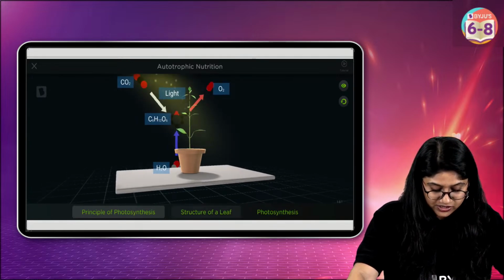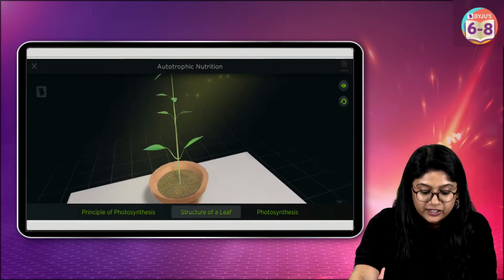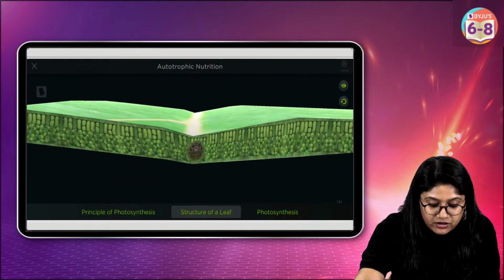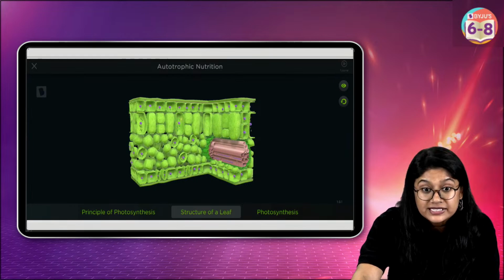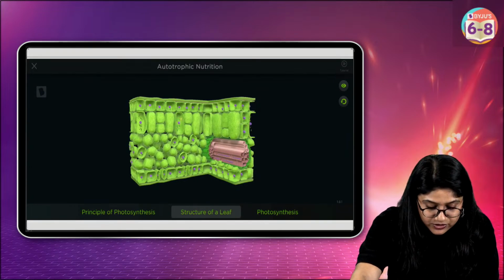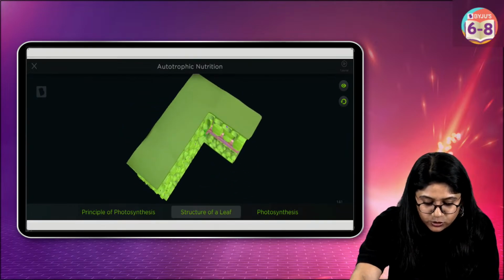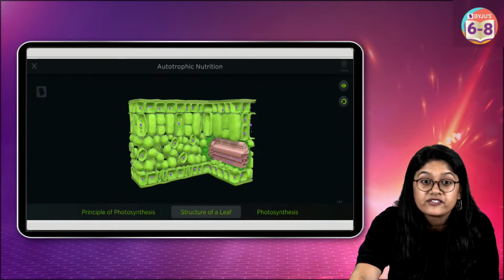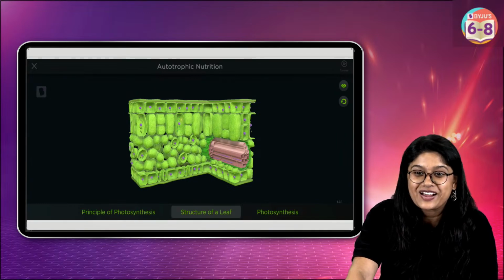Now let's take a look at the structure, everyone. See over here, leaf, then the structure. Okay, this is how it looks. Can you see over here? The cuticle. Then of course we have the upper epidermis, the first layer where we have the cells.